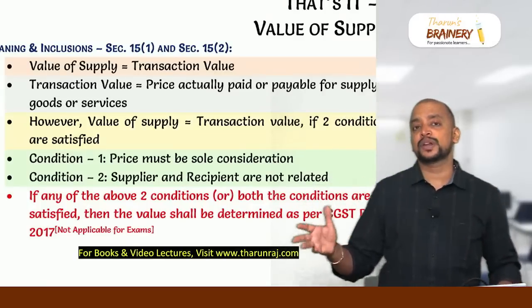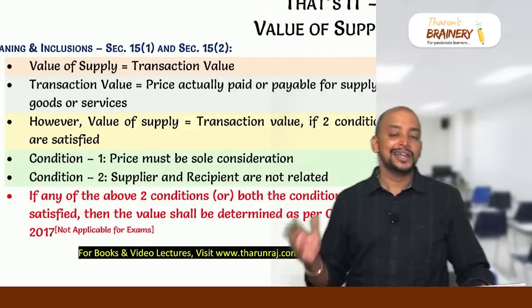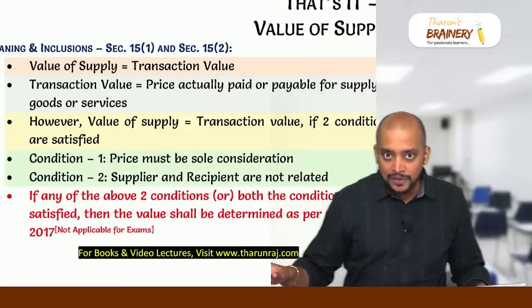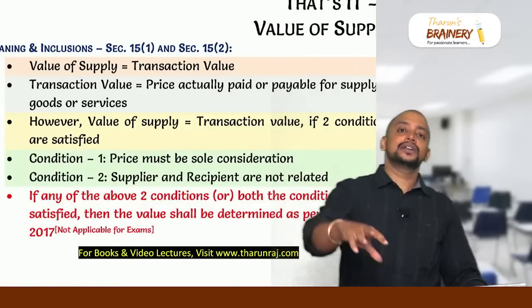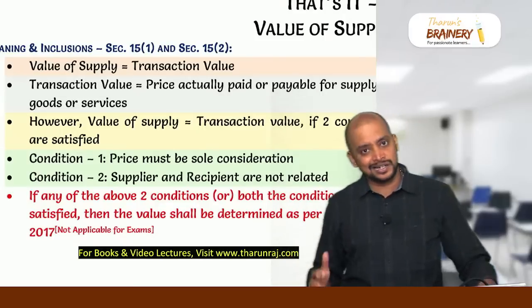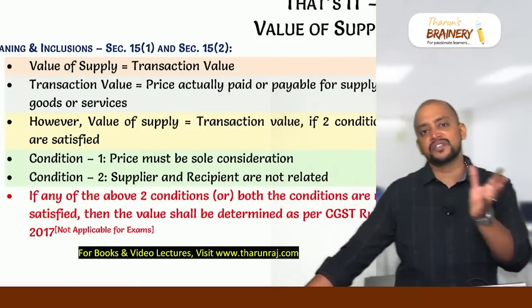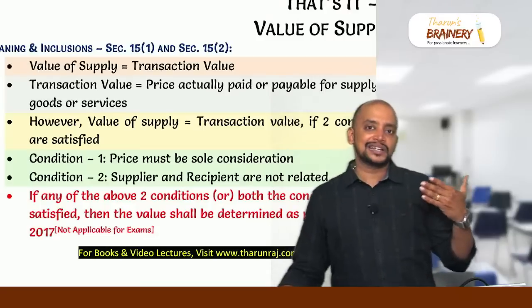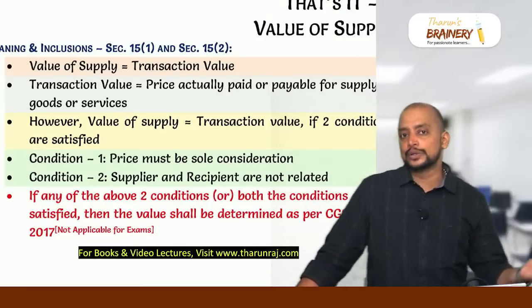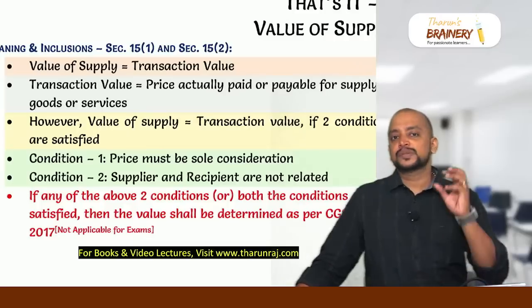Not directly linked to the price means some lump sum amount that is received which is in no way connected to the outward supply. So that should be ignored for the purpose of valuation. Whereas if it is directly linked to the price, meaning the subsidy is with respect to every product sold or service rendered, then that is again divided into 2: subsidy from central government or state government, or subsidy from others. Subsidy from central government or state government is to be excluded, and subsidy from others is to be included. Now this is as per the provision.